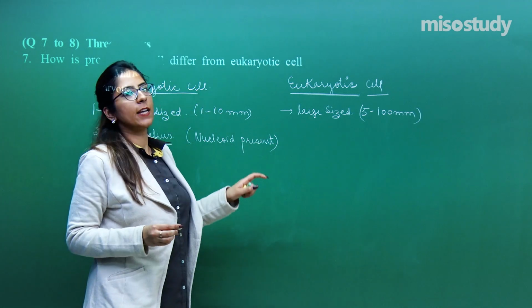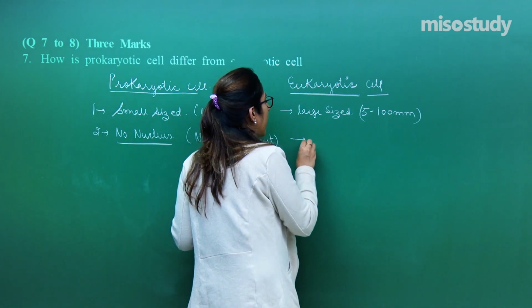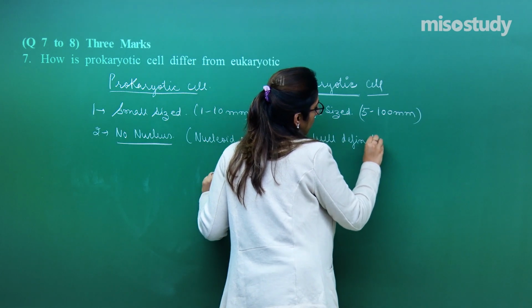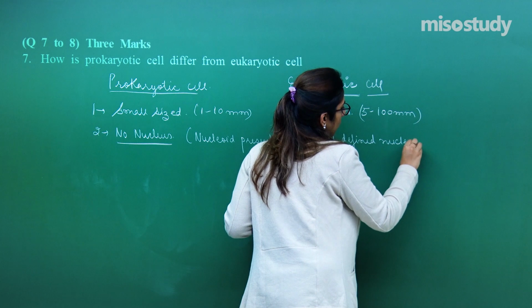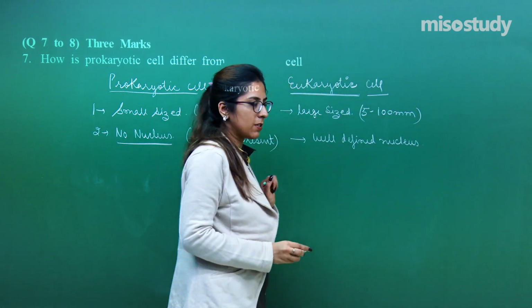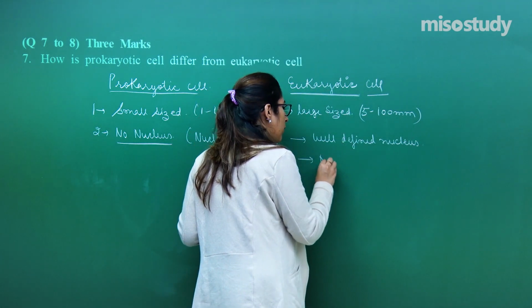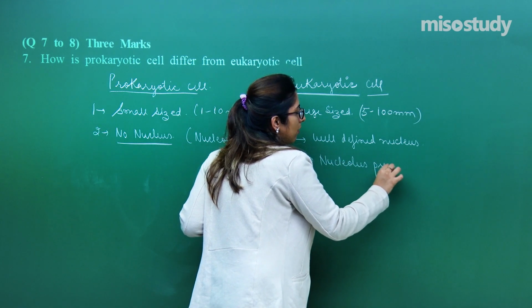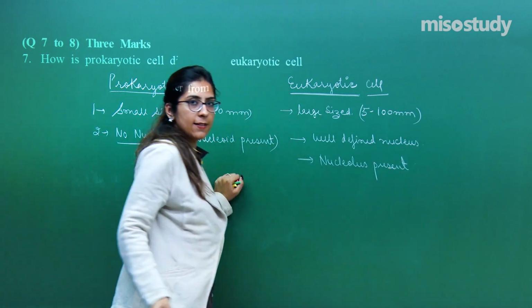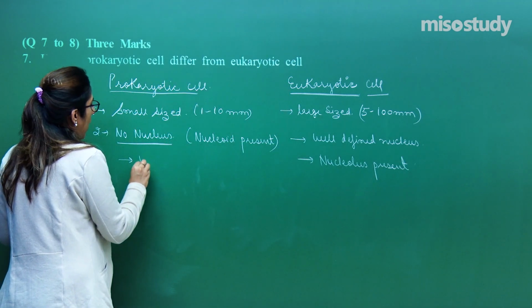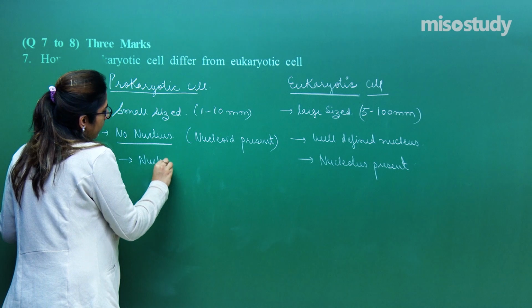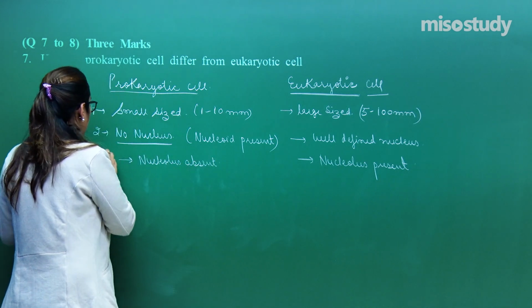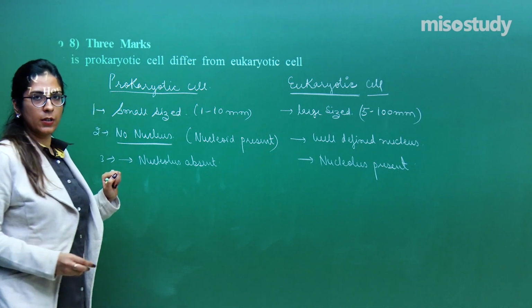Whereas in the eukaryotic cell, a well-defined nucleus is present. Even in this case, the nucleolus is present, whereas in the prokaryotic cell the nucleolus is absent.